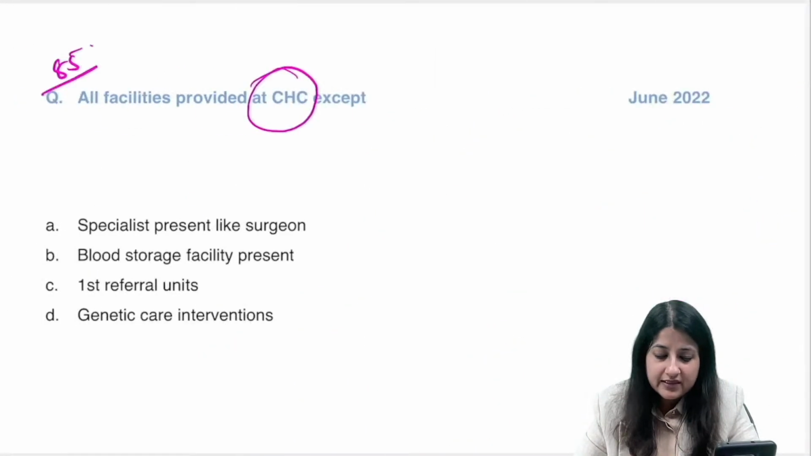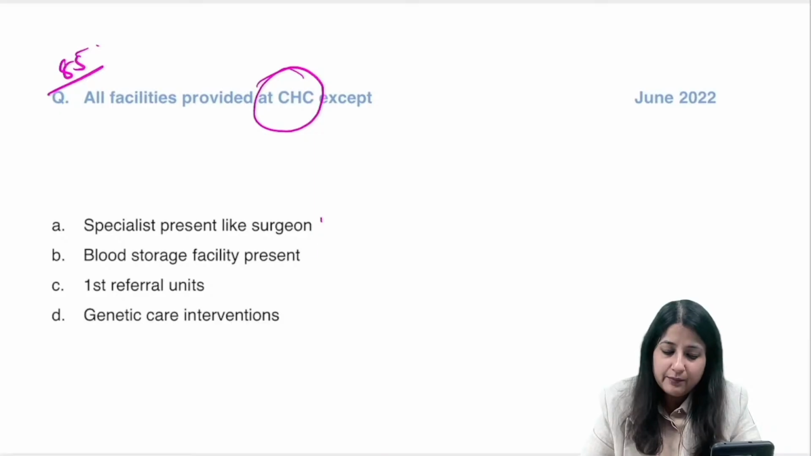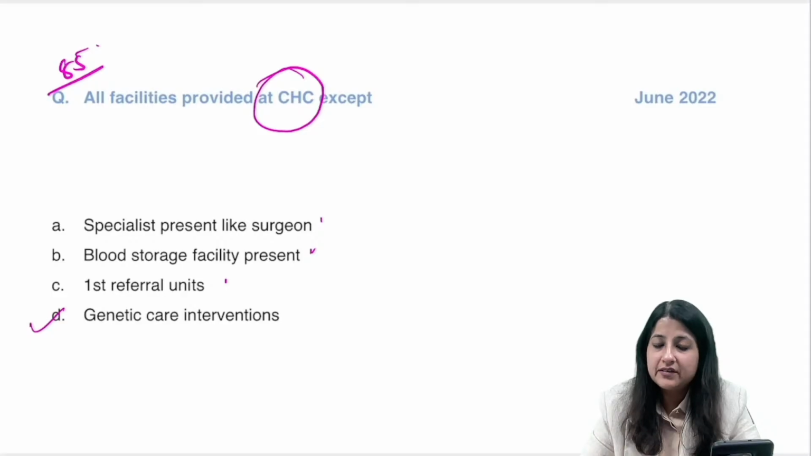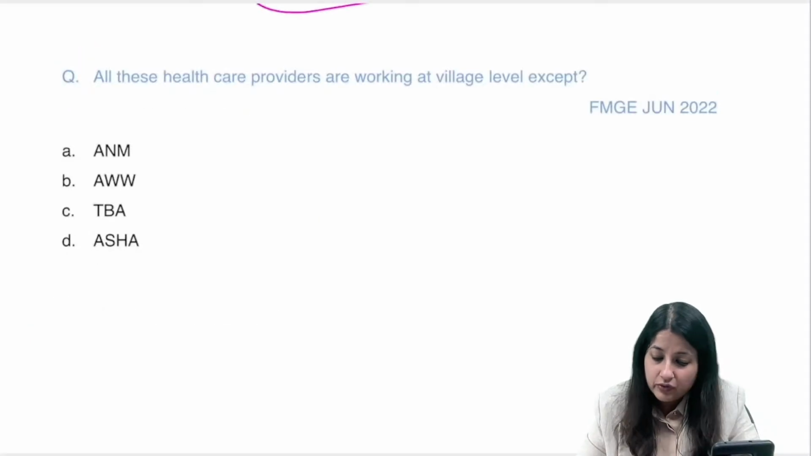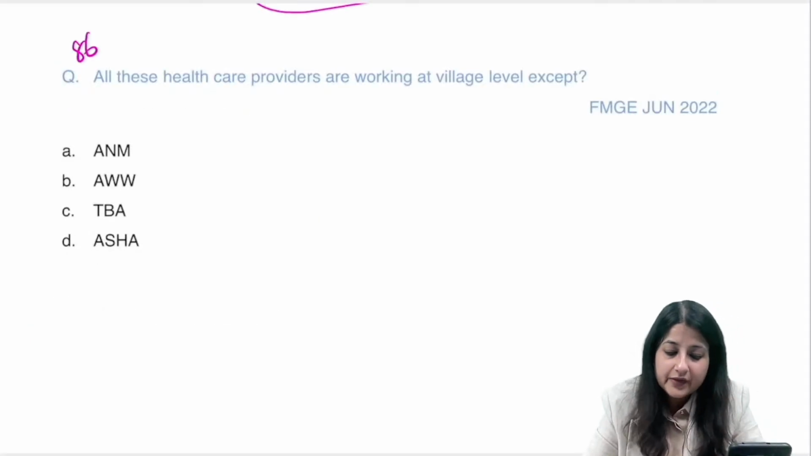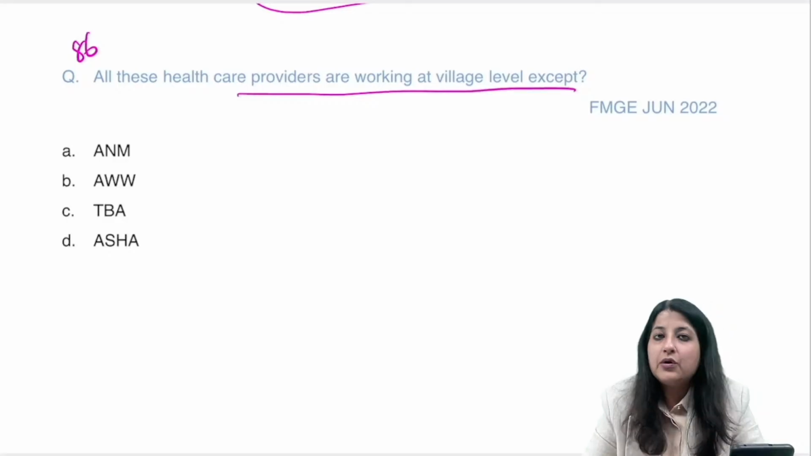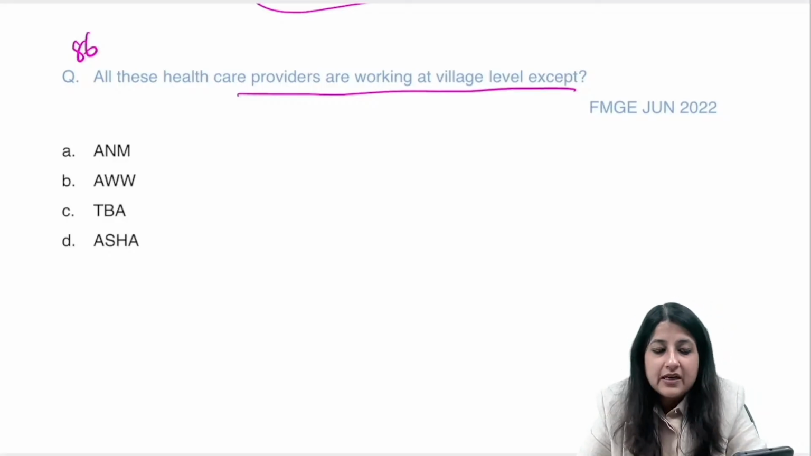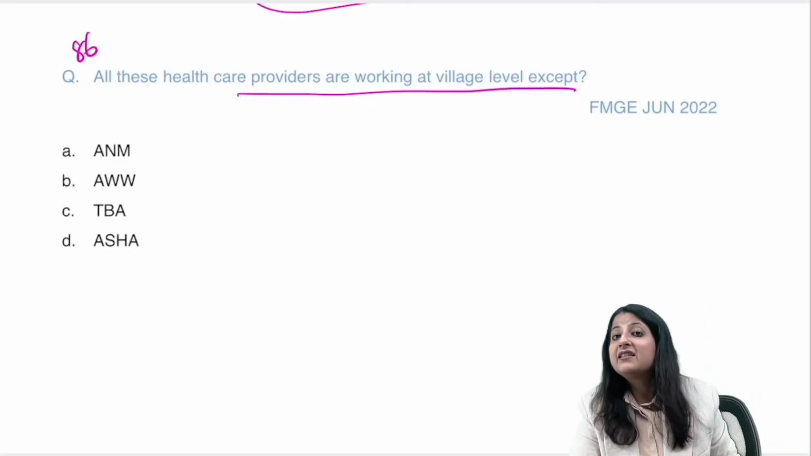Got it? So what was your answer over here? Specialist होना है, blood storage होना है, first referral units. Okay. Genetic care intervention is not a necessary critical determinants. Okay. All right. Let's go to question number 86. All healthcare providers are working at village level except. देख रहे हो healthcare delivery system से कितने question आते हैं?